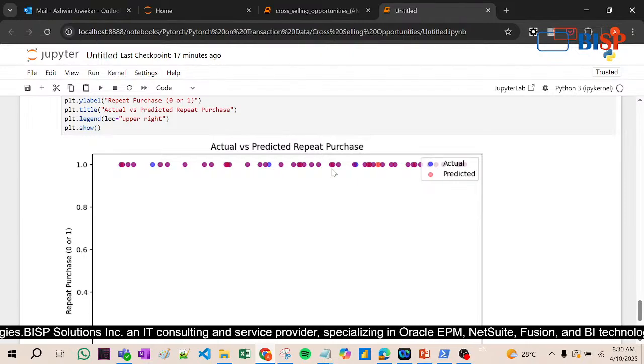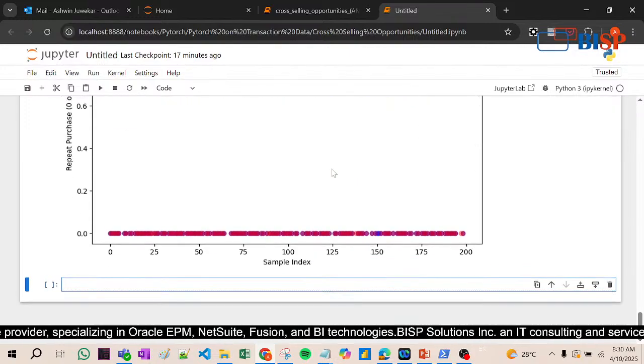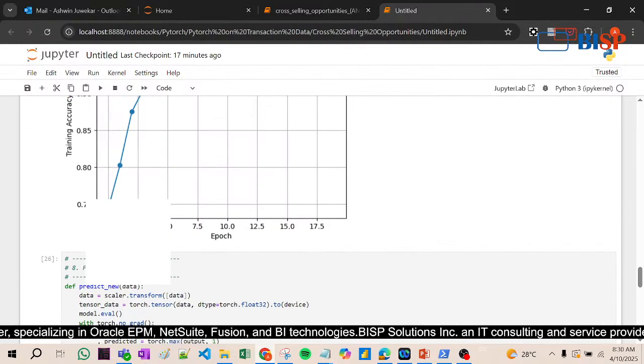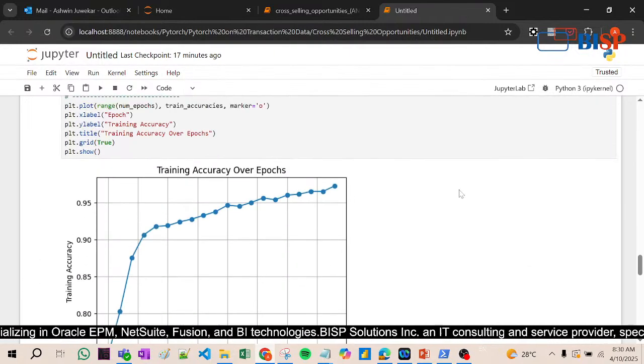Now you can see actual and predicted. Both values are equal and overlapping each other, which means our model is about 95% accurate.